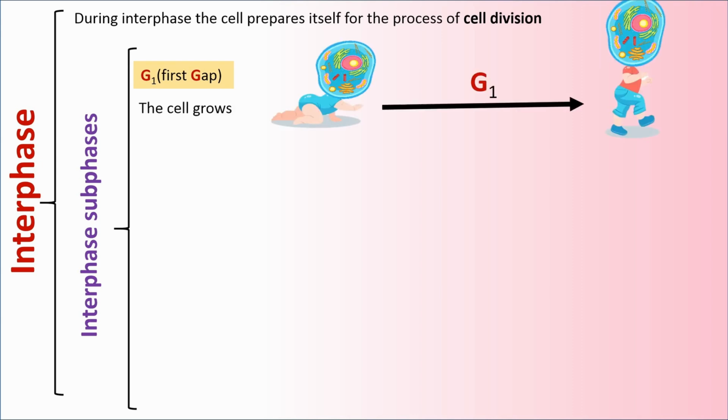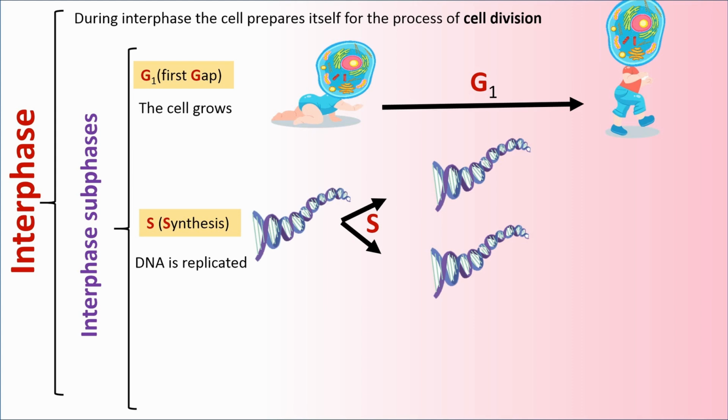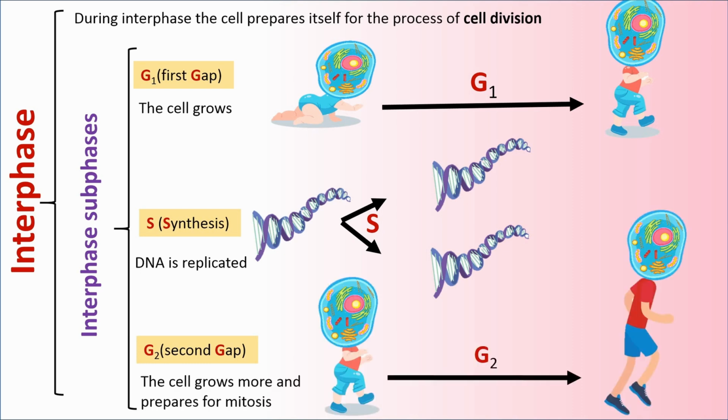In this subphase, the cell grows. S or synthesis. In this subphase, DNA is replicated. And G2 or second gap. In this subphase, the cell grows more and prepares for mitosis.